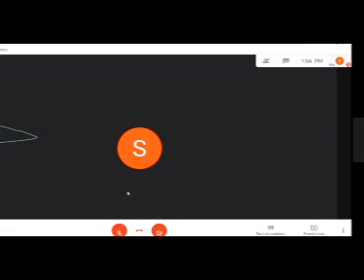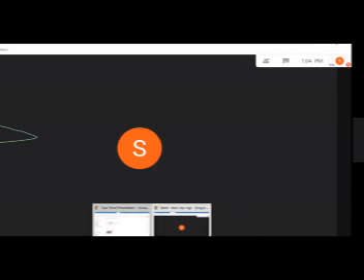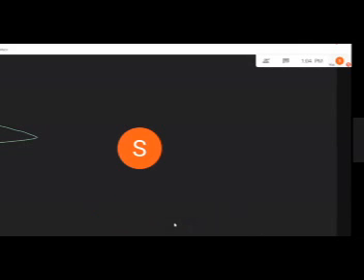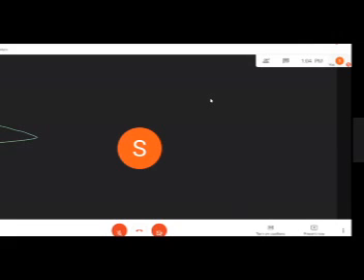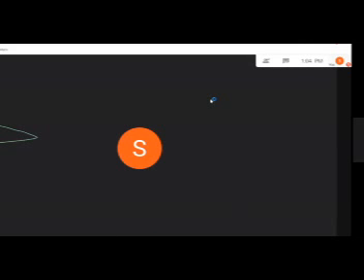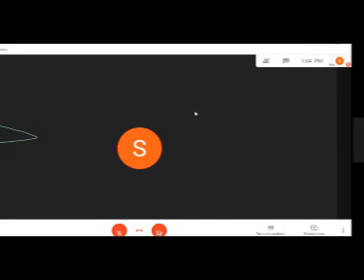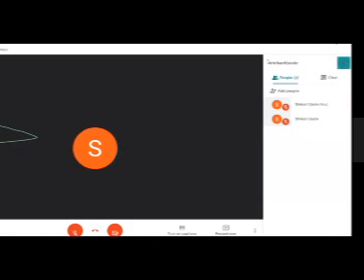So on our screen we can see the Google Meet application is running with my hosting. This is my application of Google Meet. Now this window is divided into various portions: left bottom corner, right corner, left side, right side. First, we'll go from top to bottom. This is indicating the number of people who are joining your meeting. If I click here, it will show the people who are in my meeting. It will automatically display the list.